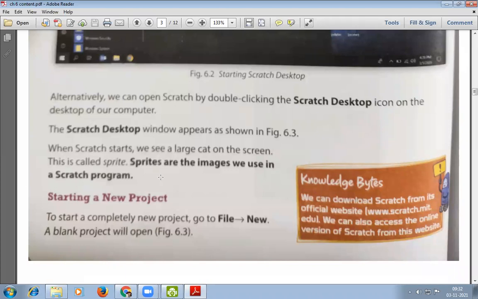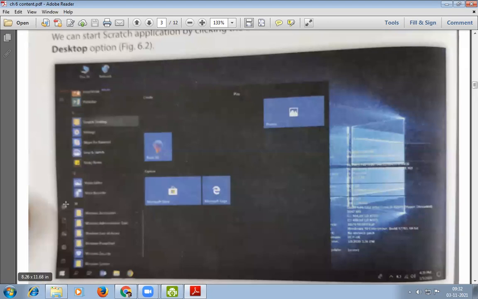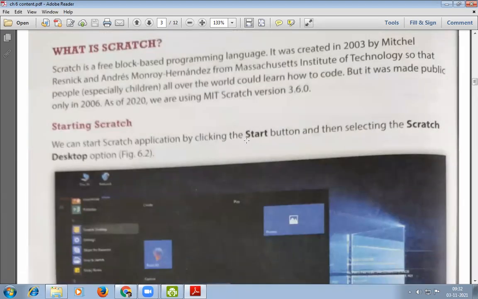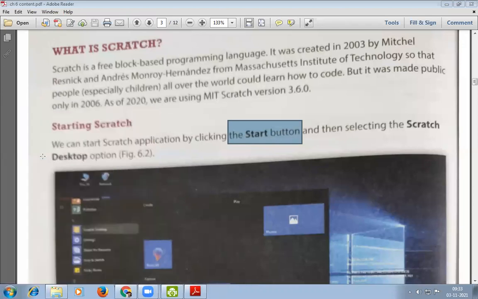Now I am going to show you practically how to open a Scratch program. Let's start. The first way is to click on the start button. Now we have clicked on the start button. Then we have to find the Scratch software and click on it. Now we are going to wait.